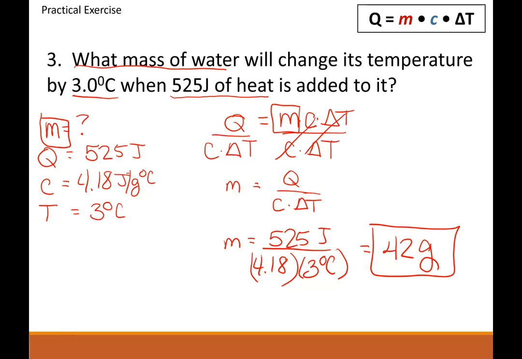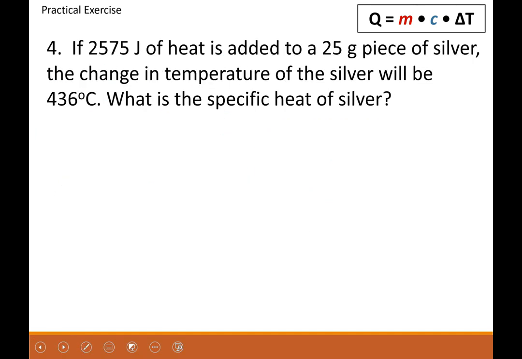All right, so we're going to do one more problem, figuring out specific heat. This is a great problem if you were actually trying to find what an item was. But here, they're going to give it to you. They're going to tell you it's silver. But if you didn't know it was silver, you could use this to find the specific heat to be able to identify what type of material it is. So we have a problem here. It wants us to find the specific heat. So we're looking for C. Okay, we need Q, M, and change in T. So let's find those in the question.